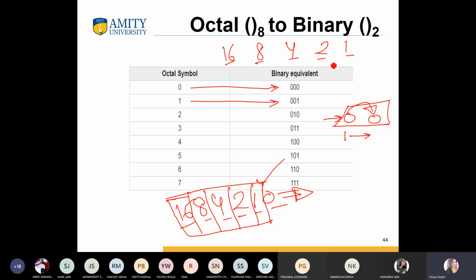So if I want to convert any octal number into the binary number system, then simply we can write 001. Okay, and for 2 there is the 0.